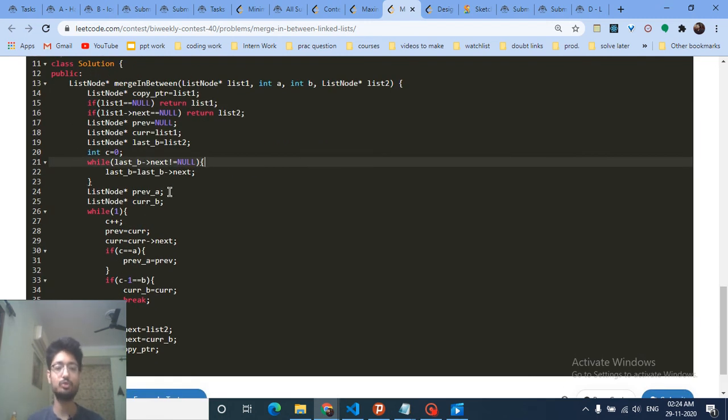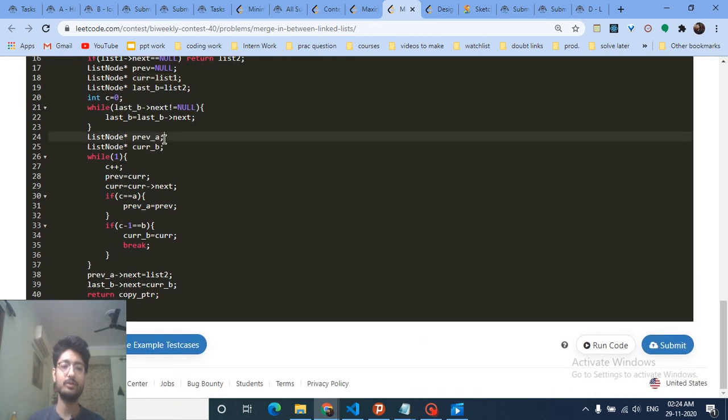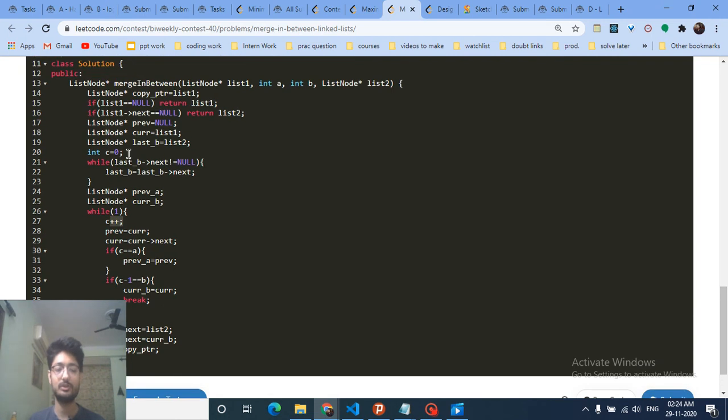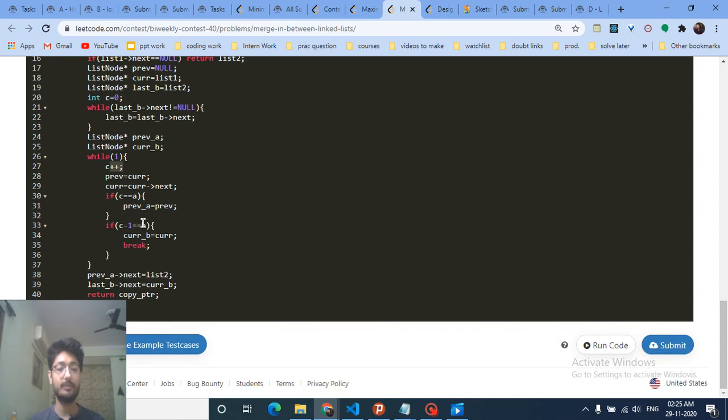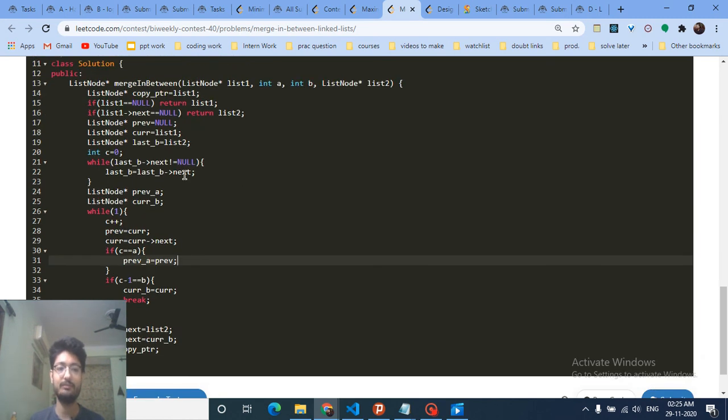So for A, we have to store the previous of A and the current of B. Okay, so we'll iterate using this previous and current, but we will store it in these addresses, previous of A and current of B. So we will increment our count, which will help us to know at which index we are. And then whenever my count becomes equal to A, that I am on the A index, we have to store the previous of A.